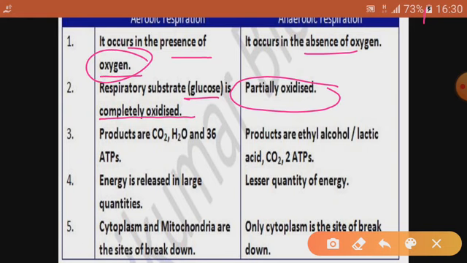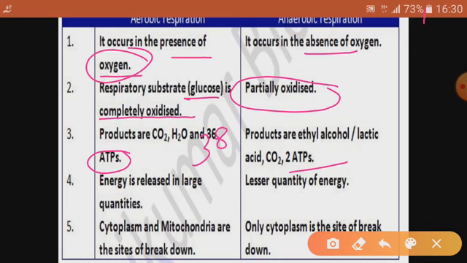Okay, and here the products will be ATP. Energy is produced in both cases, but yes, here 38 ATP will be produced, and here only 2 ATPs will be produced. So, in aerobic respiration 38 ATPs, a lot of energy will be released, and in anaerobic respiration where glucose is oxidized in the absence of oxygen and it is oxidized partially, only 2 ATP will be produced.